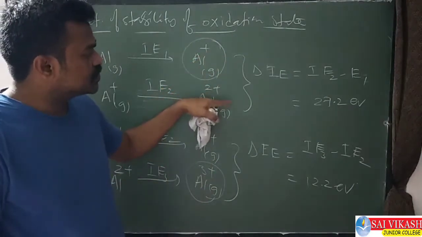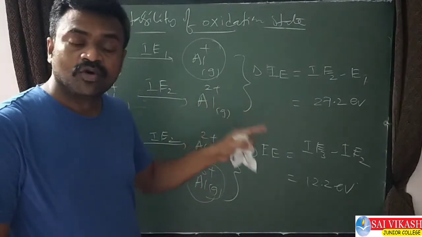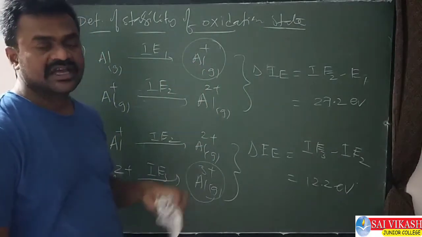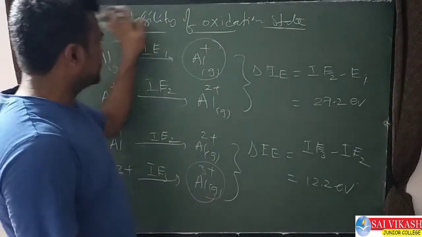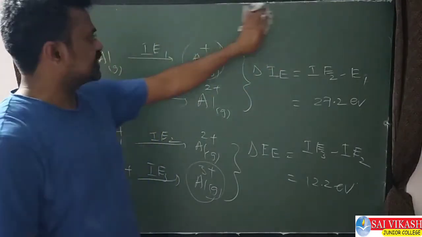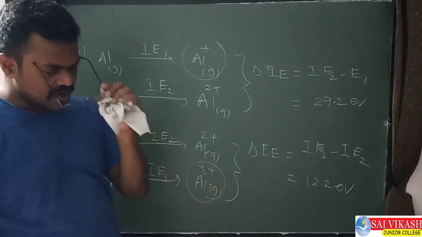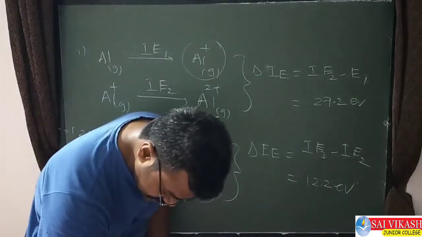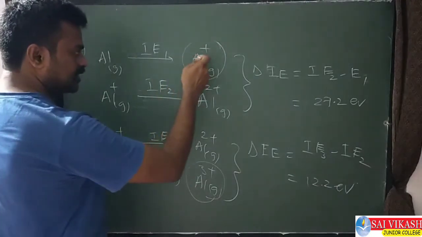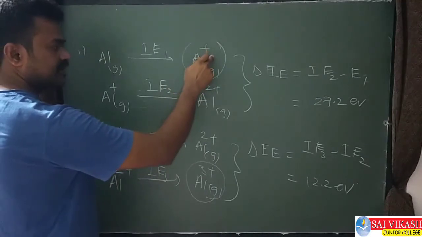Out of these two, here the difference is 27.2, means more than 16 comes, means lower oxidation state Al+ is more stable. Based on that we can write one order. Which of the following order is correct for the oxidation states of the aluminium? If they ask, what is the answer now? See, which one is more stable out of all these? Out of the +1, +2, +3, out of these two, +1 is more stable.